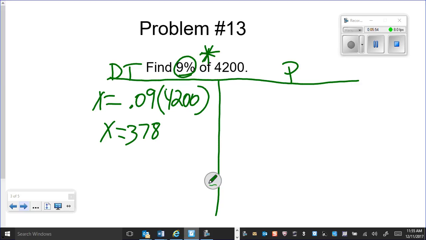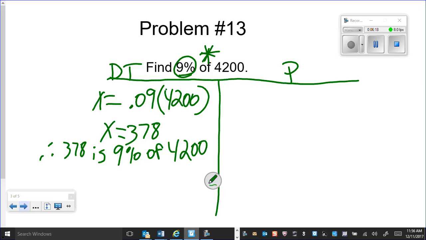Okay, now you are going to have to write a therefore statement. So we'll say therefore, 378 is 9% of 4,200.